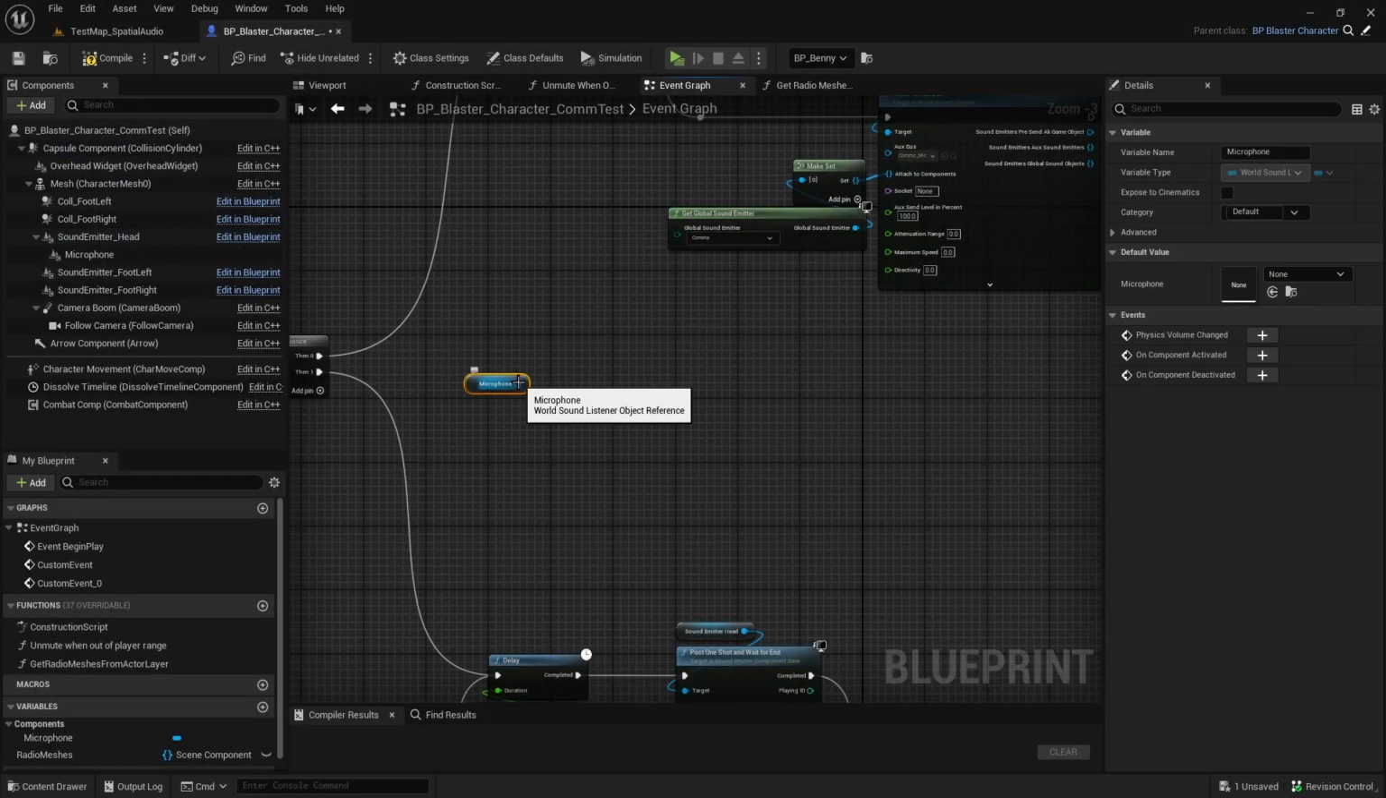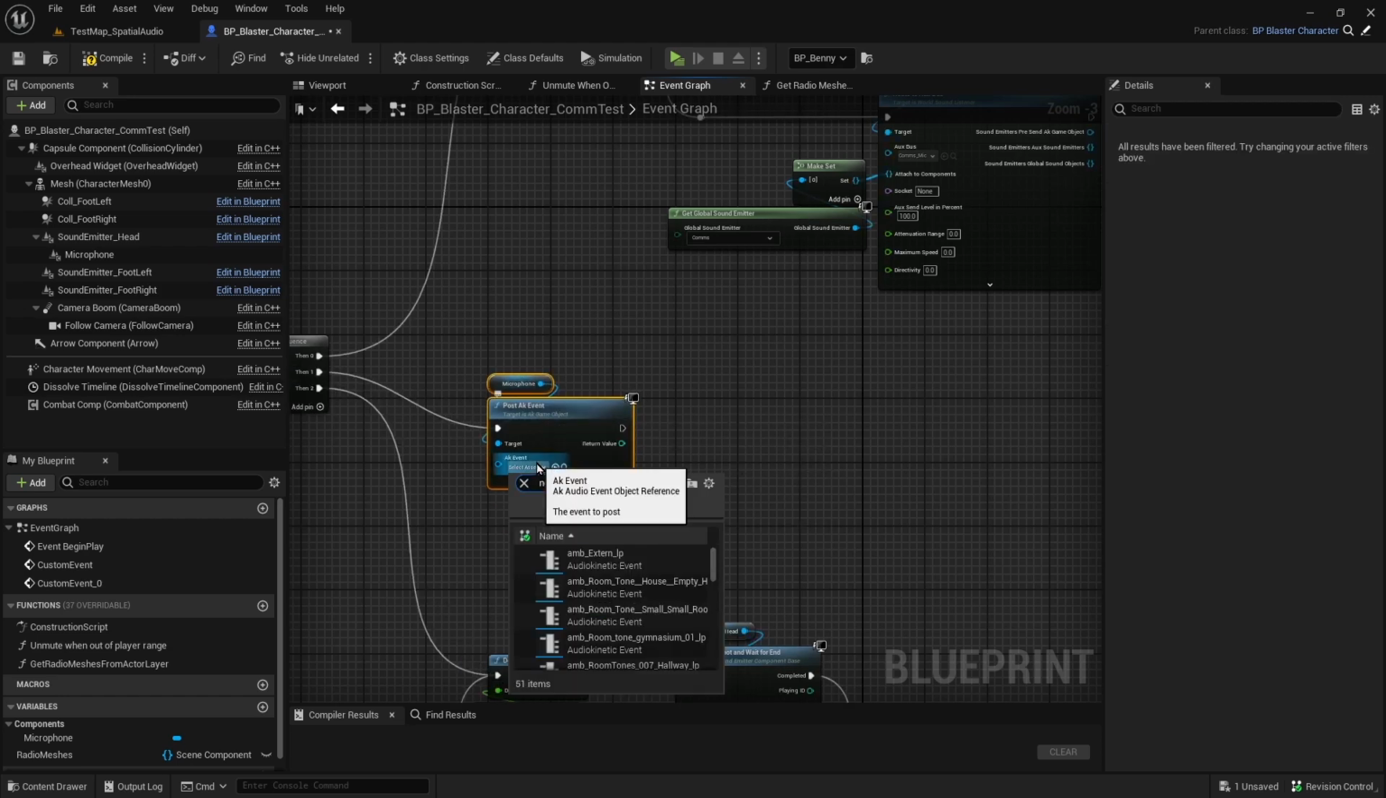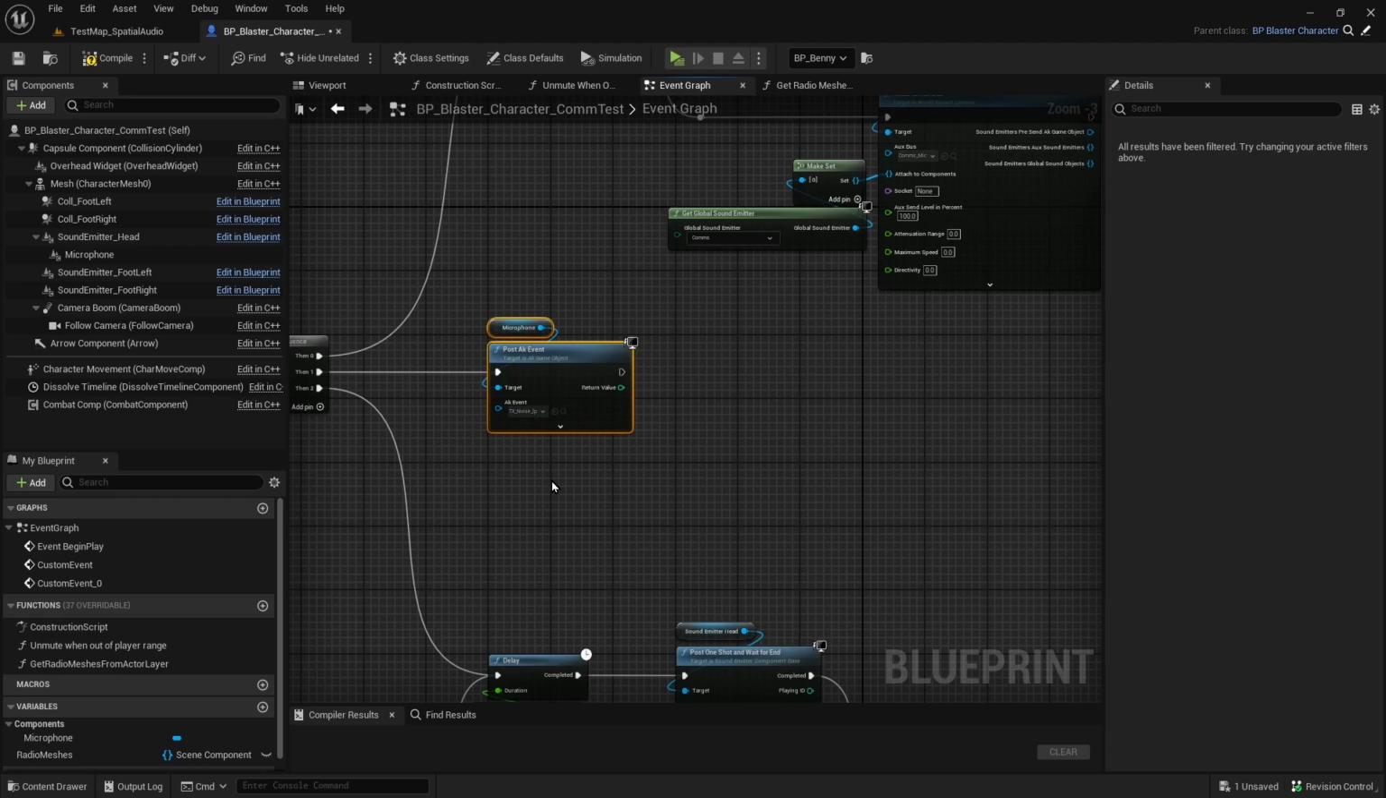Next step, let's add some noise. As I want this noise transmitted to both the radios and my walkie-talkie, I post the noise event directly on the World Sound Listener component.